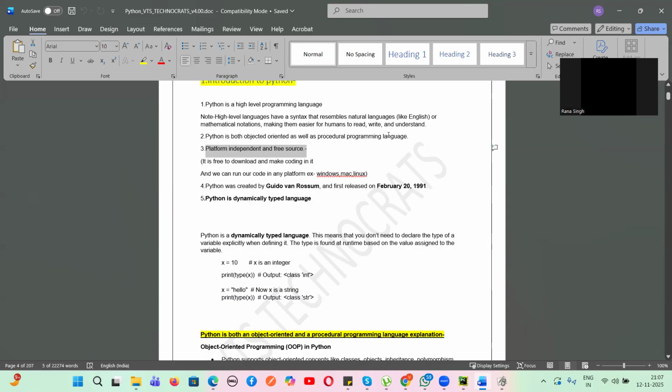It is both an object-oriented and procedural programming language. Object-oriented means there's something called polymorphism, encapsulation, abstraction, all those things which are OOPS concepts are there.